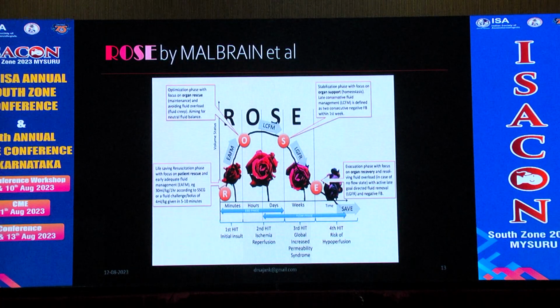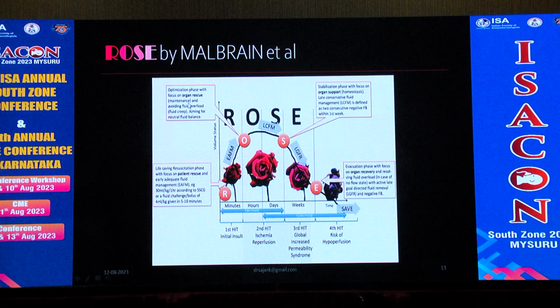Coming on to the management, ROSE is the strategy put forward by Malbrain et al. ROSE stands for the initial resuscitation phase. In the initial life-saving resuscitation phase, the focus is on patient rescue and early adequate fluid management, with 30 ml per kg in 1 hour according to the sepsis guidelines, or a fluid challenge bolus at a rate of 4 ml per kg in 5 to 10 minutes. This is in the initial few minutes, and next comes the optimization phase.